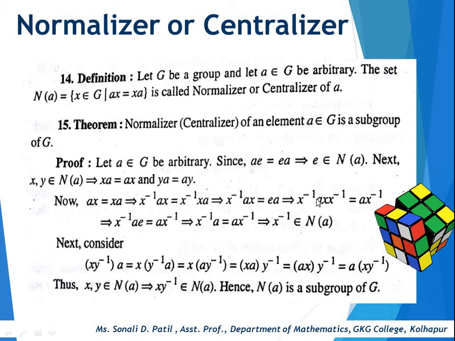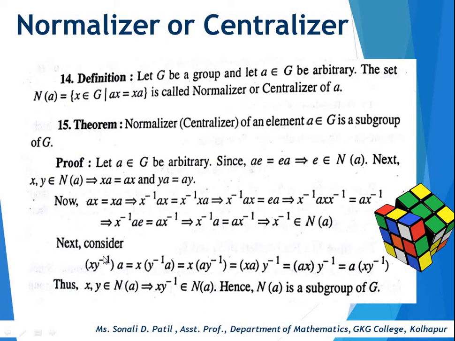Then we'll get x inverse a x x inverse = x a x inverse. Okay, so next step, here we can use associativity again. So x x inverse gives identity element e, and this implies that x inverse a = a x inverse, and this implies that x inverse belongs to N(a).